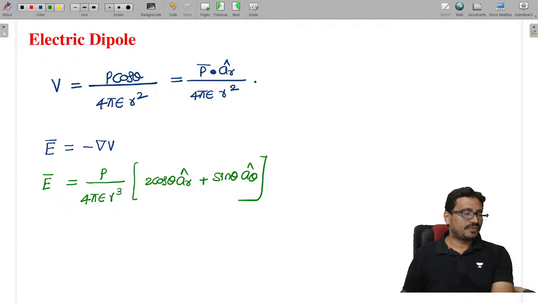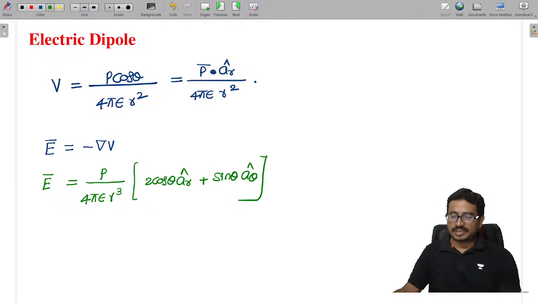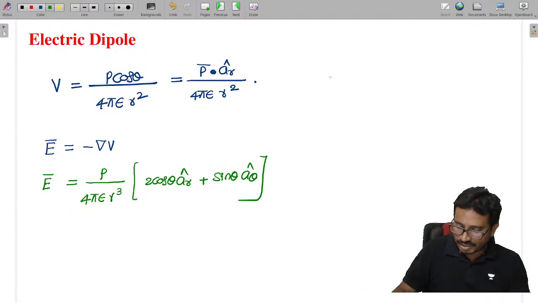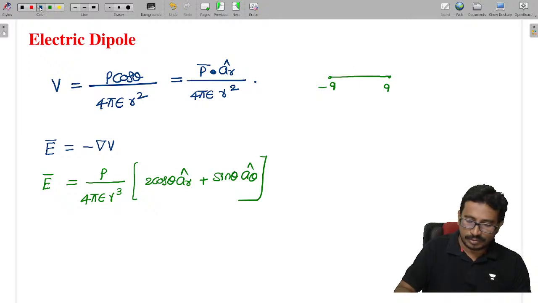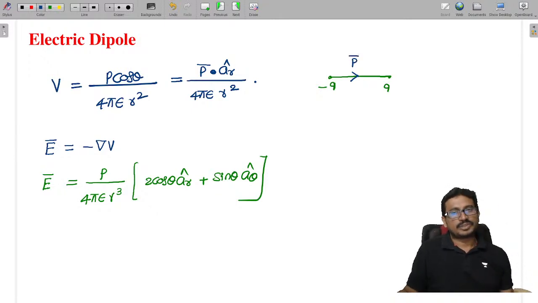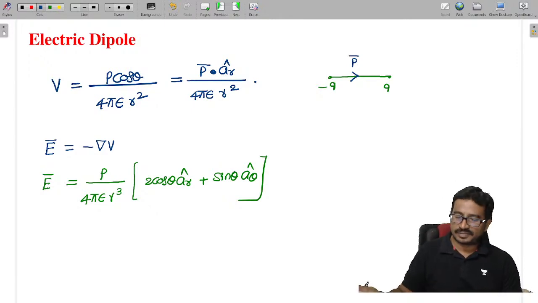Where P is the dipole moment. If I say this is my negative charge and this is the positive charge, the dipole moment is a vector which is directed from the negative to the positive charge.